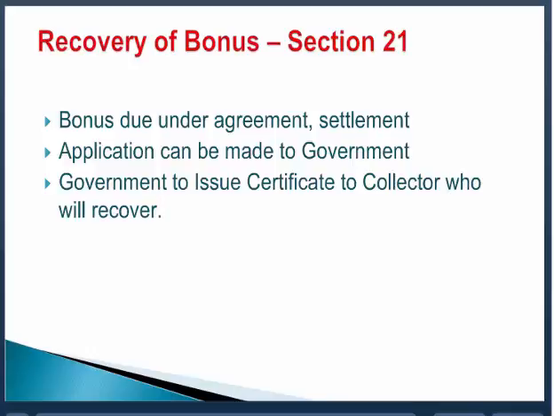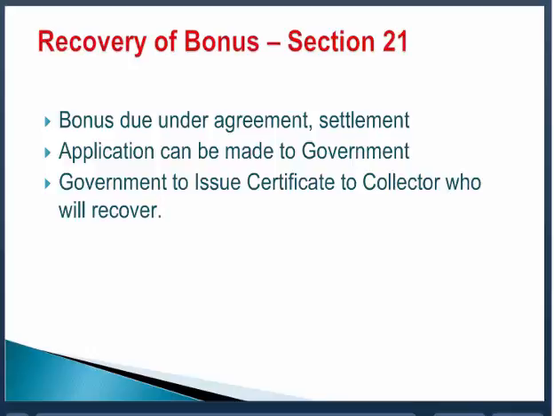If the employee has died, then the application can be made by his heir or representative or assignee. If the government is satisfied that the bonus is due, then the government will pass an order to the collector, who will recover the bonus as arrears of land revenue.